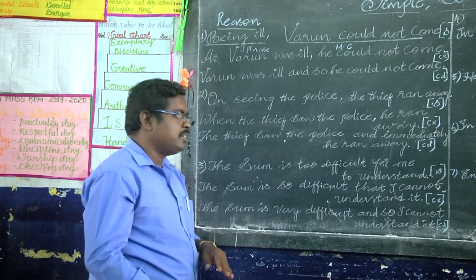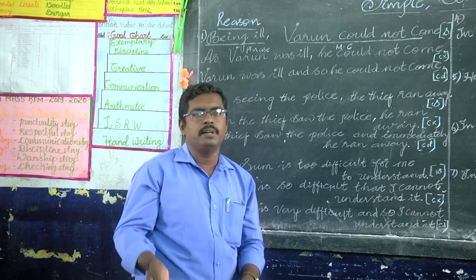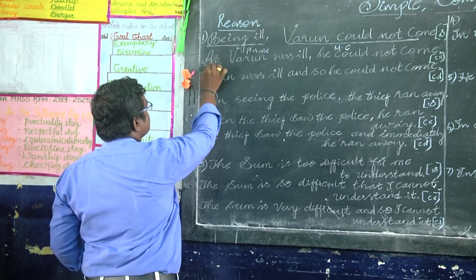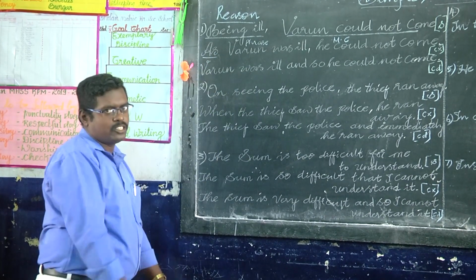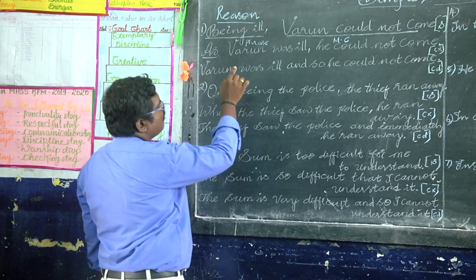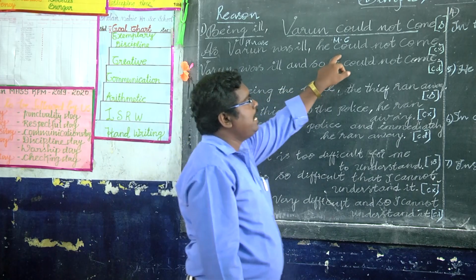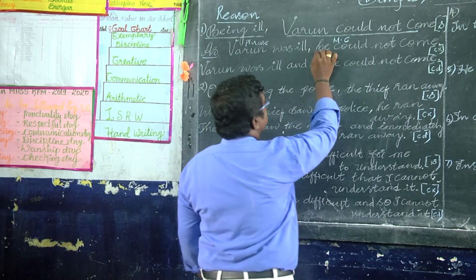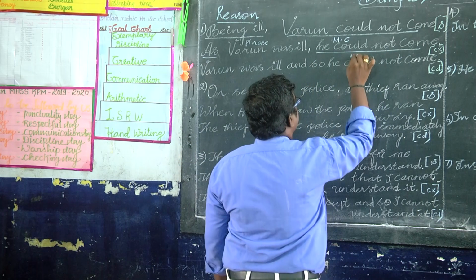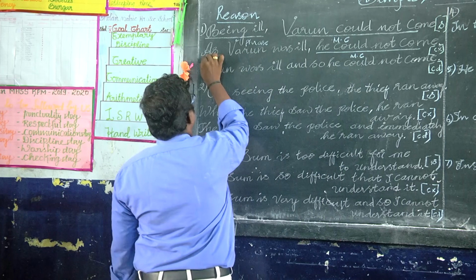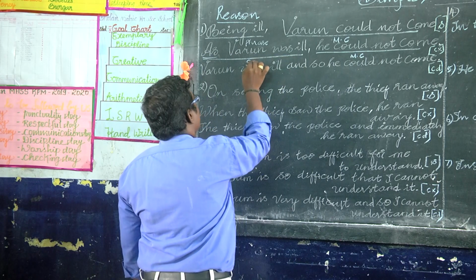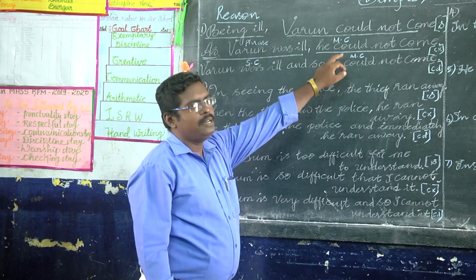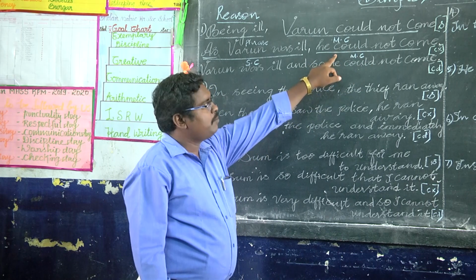So transform the sentence, change it into complex or compound. Now it has the subordinate conjunction: as Varun was ill, he could not come. It divides into two parts. One is called the main clause, and the other is called the subordinate clause. The main clause completes the meaning and gives the complete meaning.